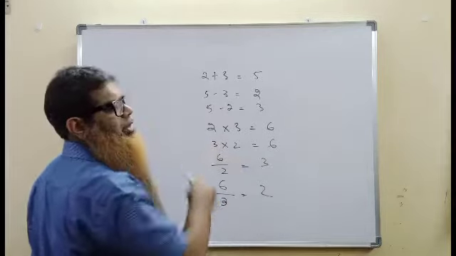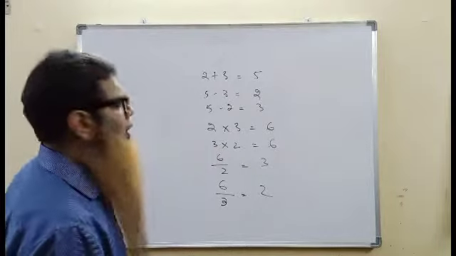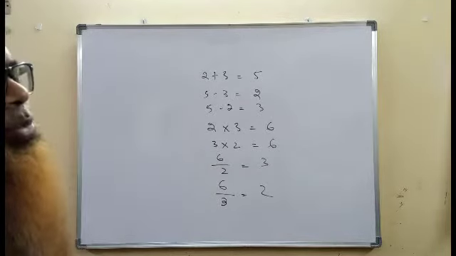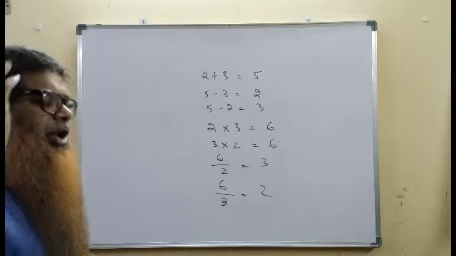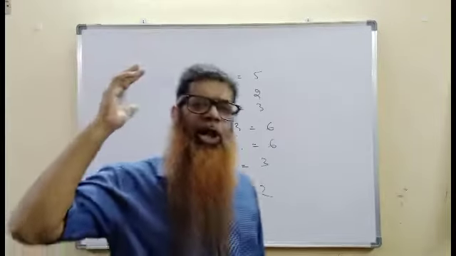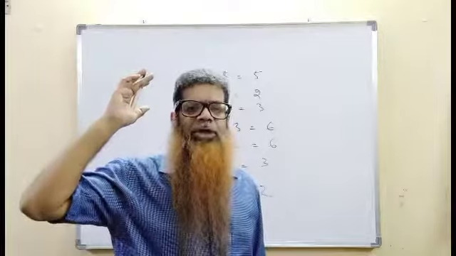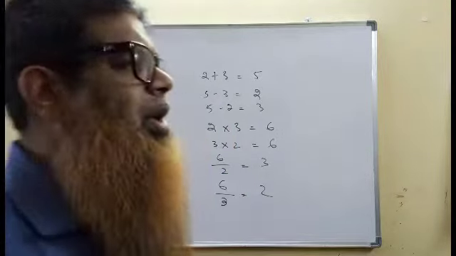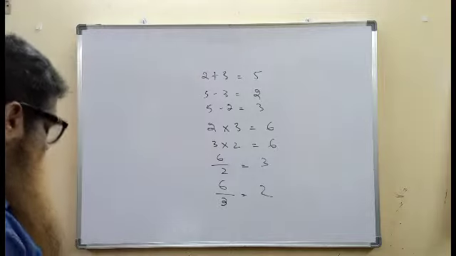There is nothing different and it would always be the same. It won't change. 2 plus 3 will be 5. 2 plus 3 is 5 from 50 years or 100 years or something more than forever. It was 5 and forever it will be 5. It won't change. So just pay a little bit of attention and it would be fun.